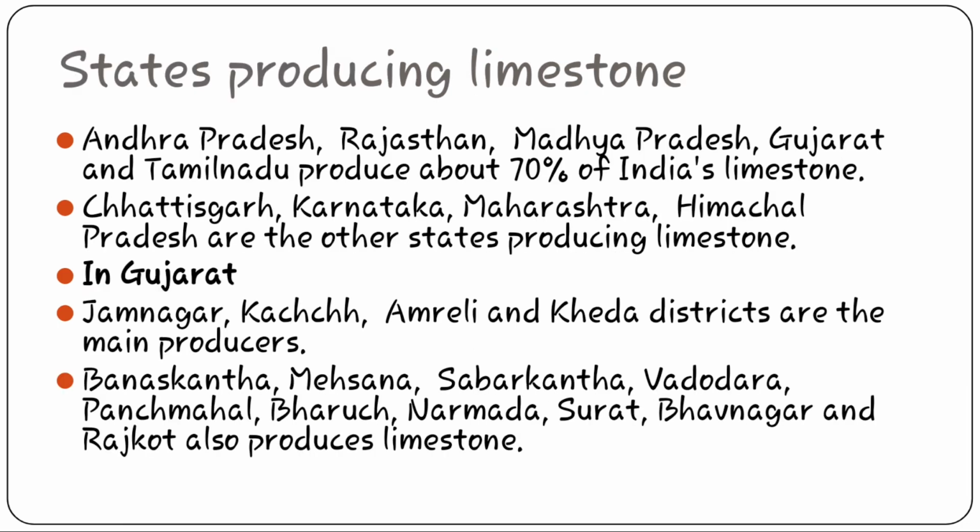Producing limestone: Andhra Pradesh, Rajasthan, Madhya Pradesh, Gujarat and Tamil Nadu produce about 70% of limestone for India. States like Chhattisgarh, Karnataka, Maharashtra, Himachal Pradesh are the other states producing limestone. In Gujarat, Jamnagar, Kutch, Amreli and Kheda districts are the main producers of limestone. At the same time, Banaskantha, Mehsana, Sabarkantha, Vadodara, Panchmahal, Bharuch, Narmada, Surat, Bhavnagar and Rajkot are also producers of limestone.